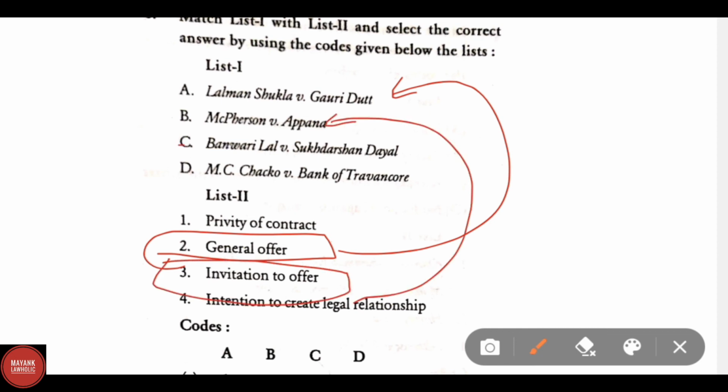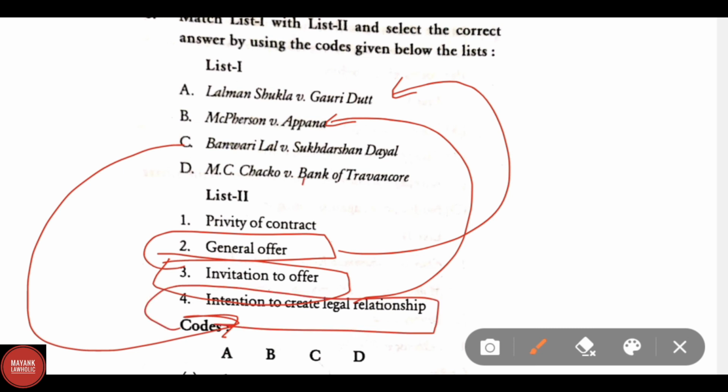And C, Banwari Lal versus Sukhdarshan Dayal. Here the correct answer will be intention to create legal relationship. And the last and the remaining option, MC Chaco versus Bank of Travancore. So the correct answer will be first, privity of contract.